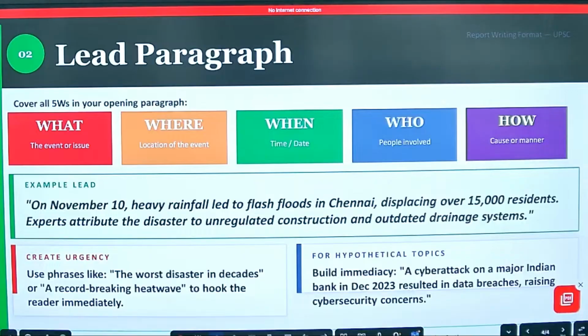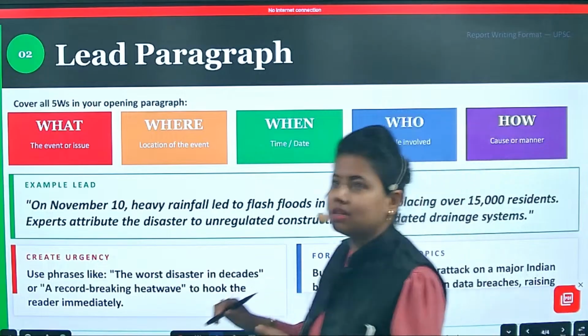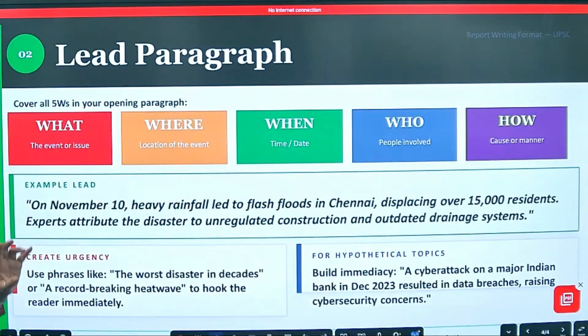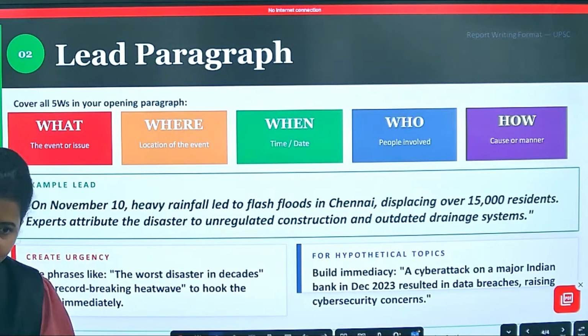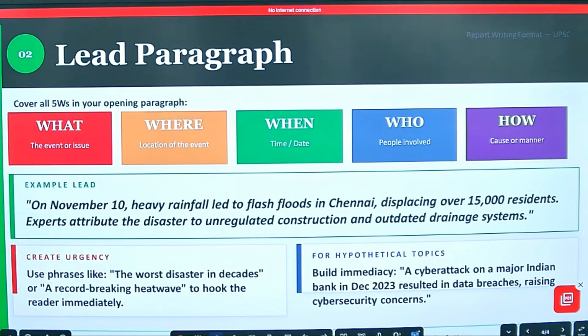Who means the people involved in that particular event or issue. How means what is the cause or the manner you are going to mention. And this is the first paragraph, which we can also call the lead paragraph. It is always said, first impression is the last impression. Yes or no? So the lead paragraph creates the first impression of how much you know about the topic. Yeah. Mention this thing.